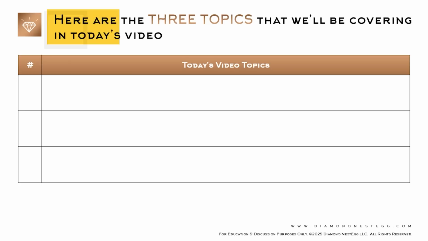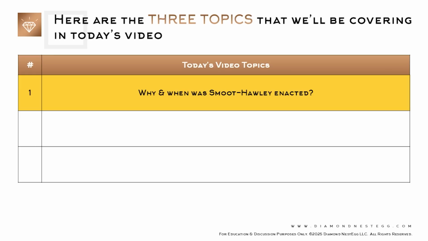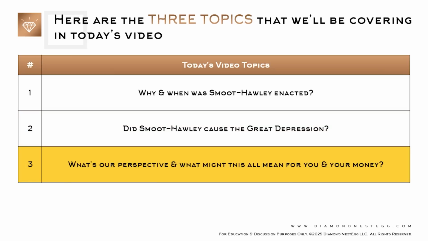So, as we often do on this channel, let's break down the facts. Here are the three topics that we'll be covering in today's video. One, why and when was Smoot-Hawley enacted? Two, did Smoot-Hawley cause the Great Depression? And three, what's our perspective and what might this all mean for you and your money?